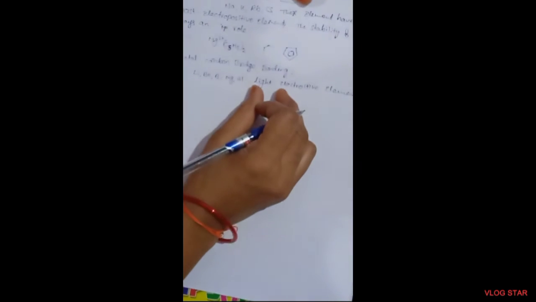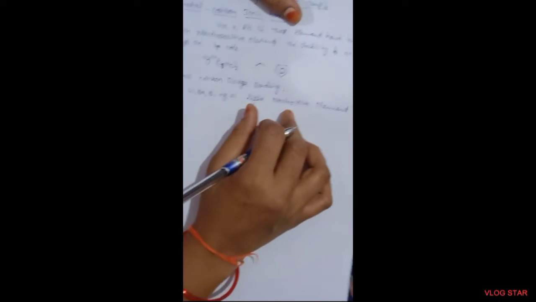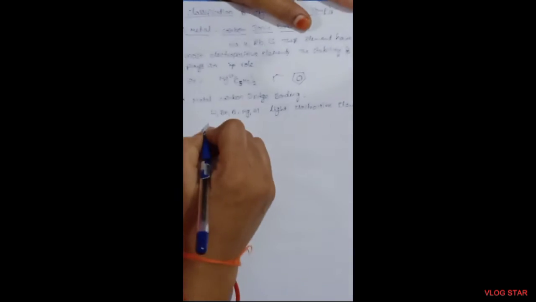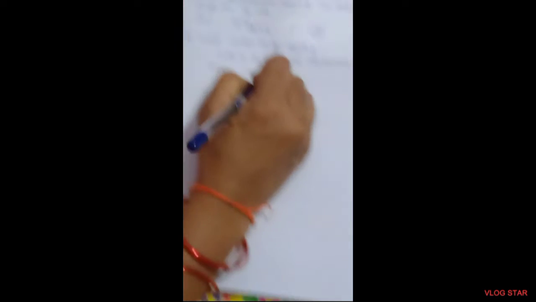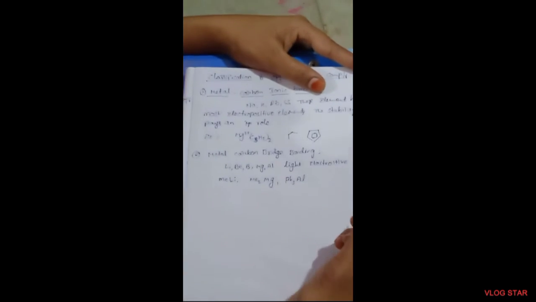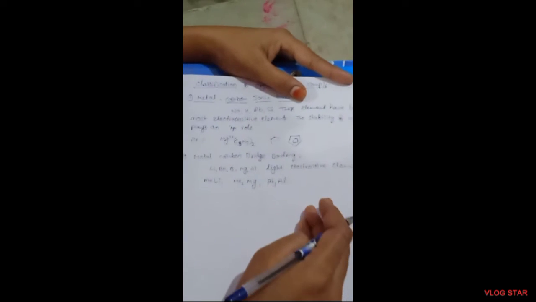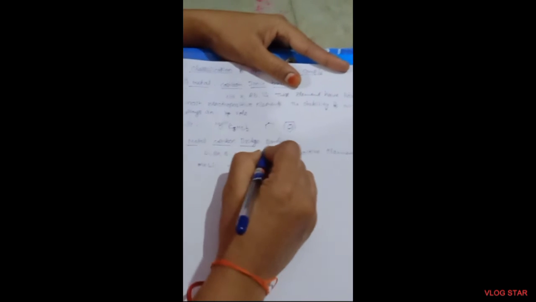That's why, if they are light electropositive elements, they form organometallic compounds, for example methyl lithium, dimethyl magnesium, triphenyl aluminium. These are the common compounds of metal carbon bridge bonding.